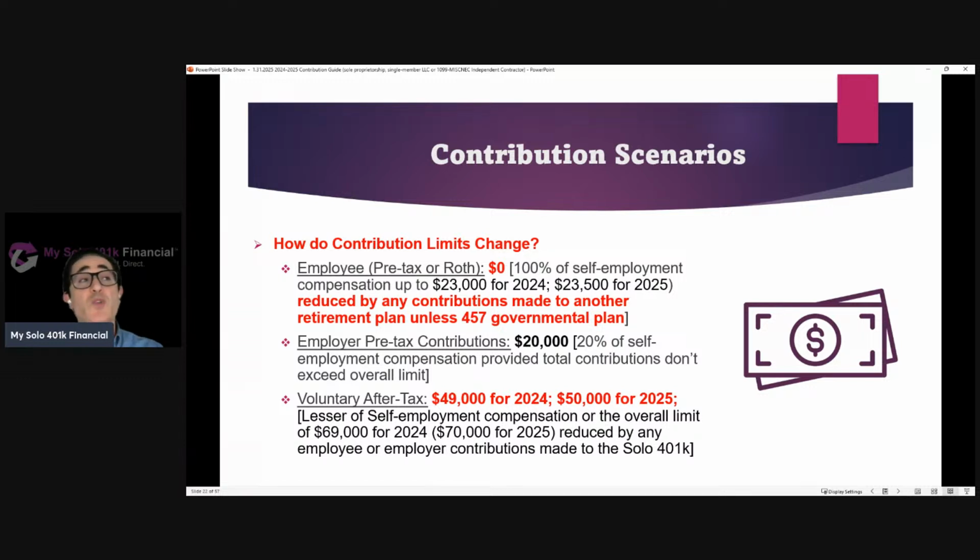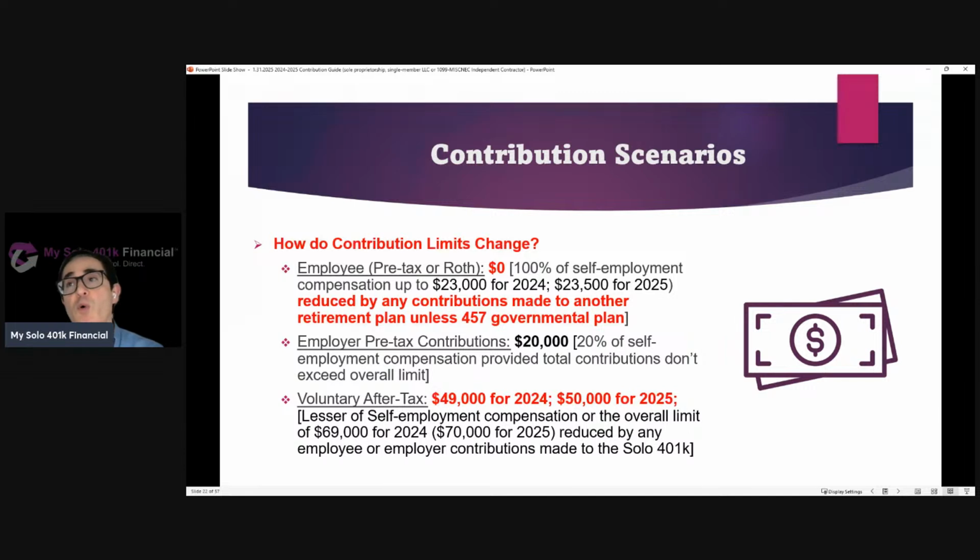It also illustrates how the employer contribution limit and the voluntary after-tax contribution limit is not impacted by contributions made to that day job 401k plan. So they're going to be able to make that same 20% of $100,000 contribution as a pre-tax employer contribution. And now they can go all the way up to the overall limit as a voluntary after-tax solo 401k contribution, and then move those voluntary after-tax solo 401k funds to their Roth solo 401k.